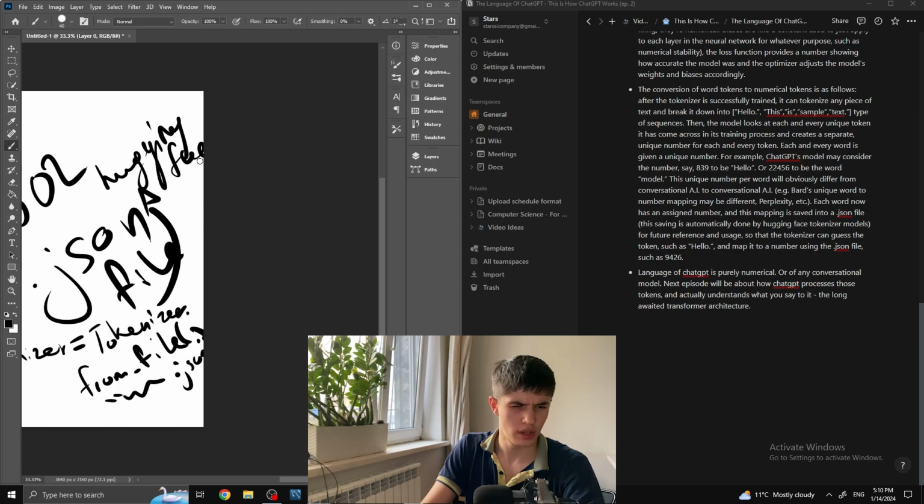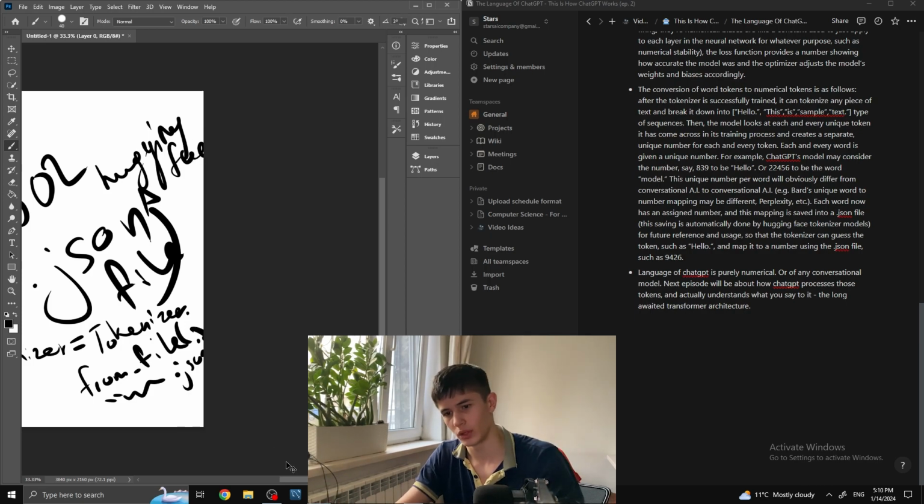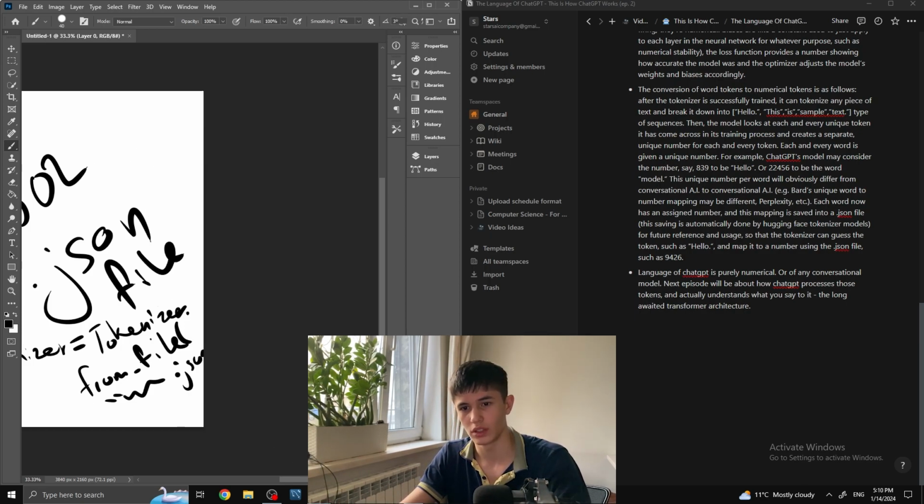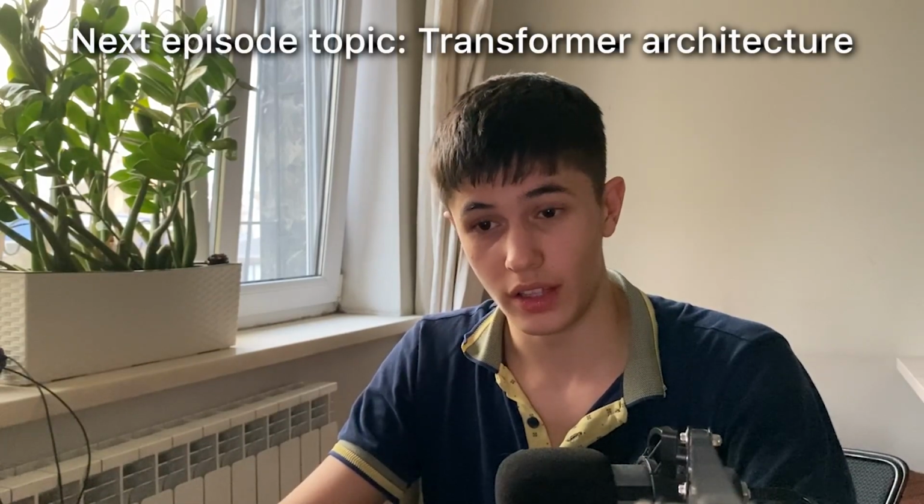Tokenizer comes from the library Hugging Face, or like pre-trained transformers, something like that. I'm not completely sure, but I'm sure it comes from Hugging Face. But yeah, that's that. That's the only note that I had to add.